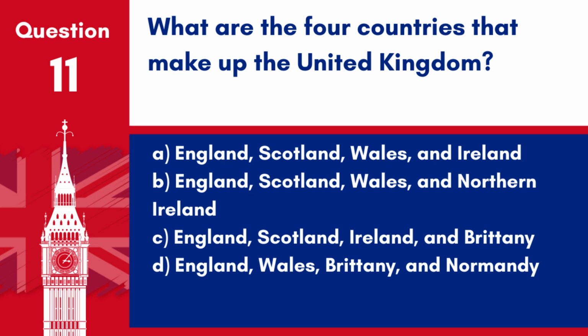Question 11. What are the 4 countries that make up the United Kingdom? A. England, Scotland, Wales and Ireland. B. England, Scotland, Wales and Northern Ireland. C. England, Scotland, Ireland and Brittany. D. England, Wales, Brittany and Normandy. Answer: B. England, Scotland, Wales and Northern Ireland. These 4 countries make up the United Kingdom.